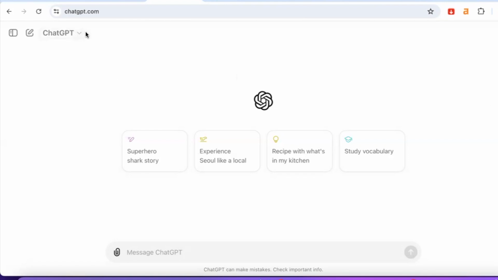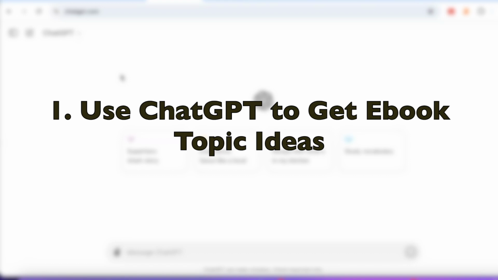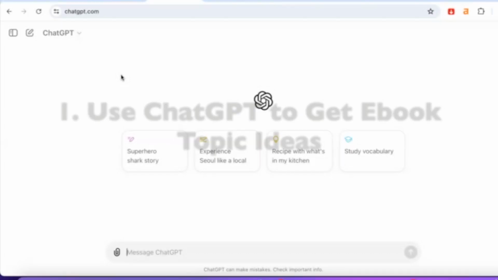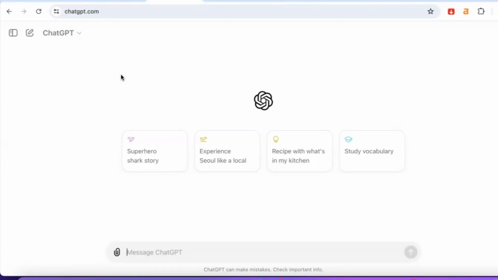So head over to chatgpt.com, or you can go to open.ai, or just do a Google search and it should bring you to this platform. It's free, so you don't have to pay nothing to get started, which is just amazing. Okay, what we are going to be doing, first of all, is we're going to be using ChatGPT to generate some ebook titles, okay, or topics that we can potentially use to write our ebook.